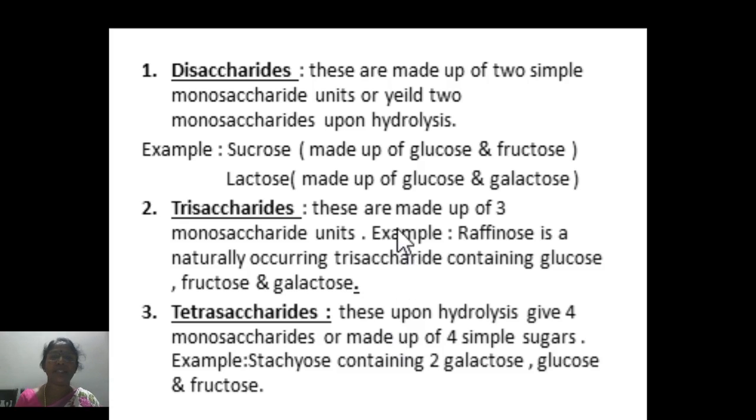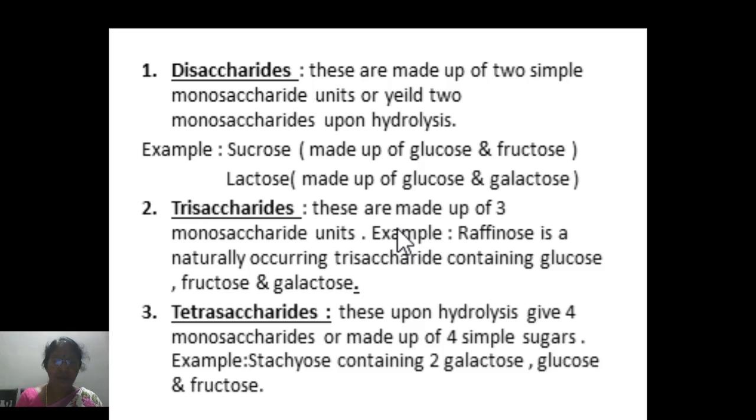As the name suggests, di means two, hence disaccharides are made up of two simple monosaccharide units. Or the other way of defining them is disaccharides on hydrolysis yield or give two monosaccharide units.